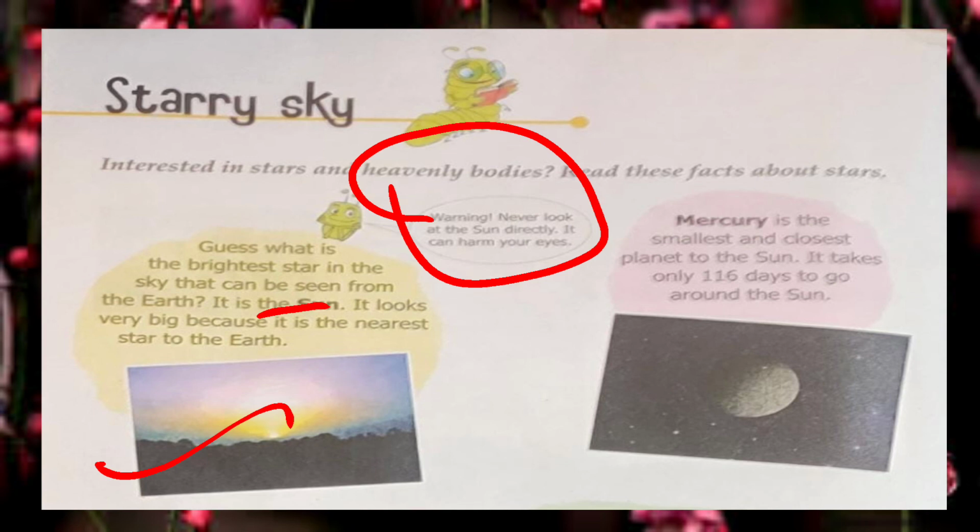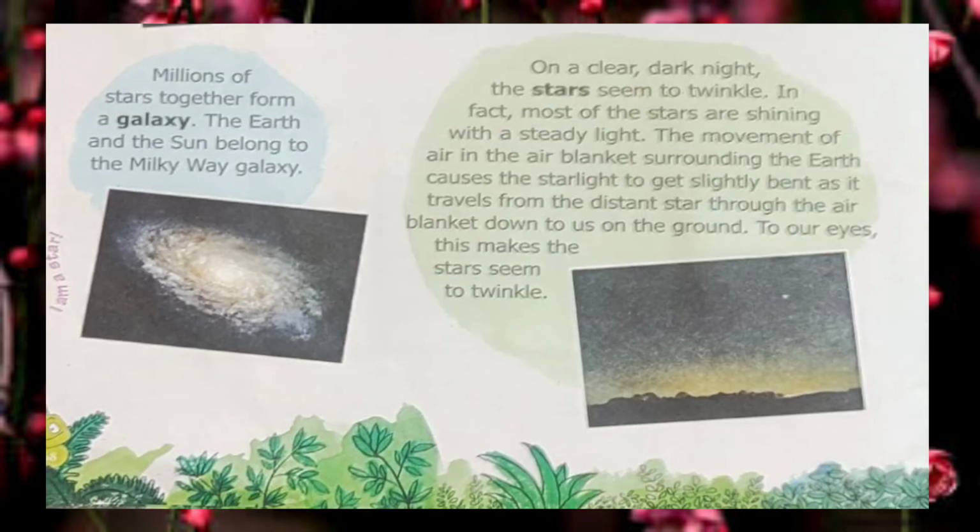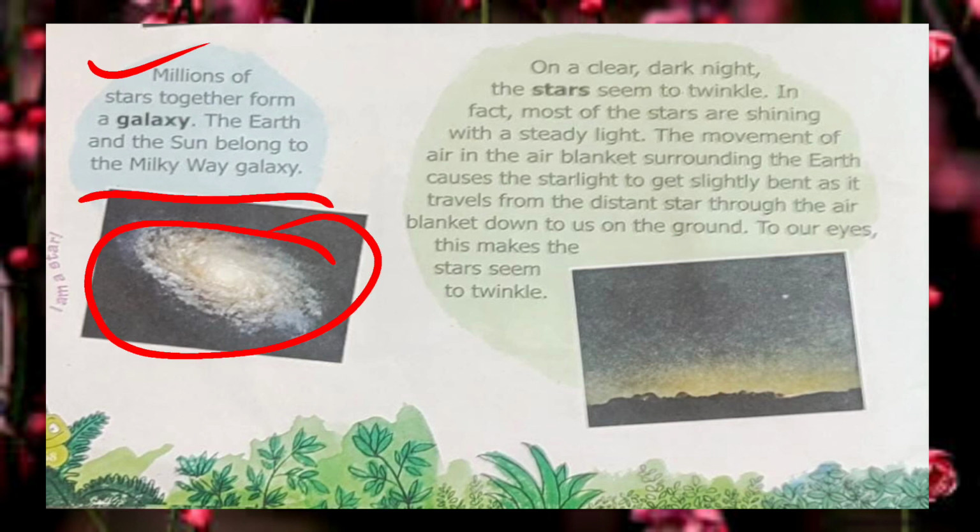All right. The next one is, here in the picture you can see it's a galaxy. So what do we call a galaxy? Millions of stars together form a galaxy. The earth and the sun belong to the Milky Way galaxy, right? Our planet earth and our sun belong to the Milky Way galaxy.